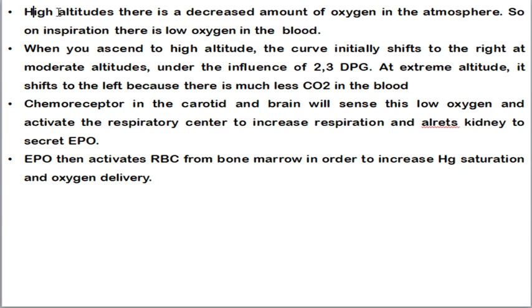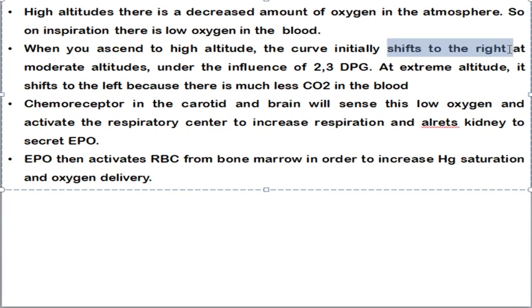Next, in the case of high altitude, the people who are living in the Himalayas or Nepal are living at a high altitude where the air will be less dense. As a result, the partial pressure of oxygen will also be less. Atmospheric pressure is much lower when you compare with people who are living at sea level, that is us. So at higher altitude, there is a decreased amount of oxygen in the atmosphere. So on inspiration, the person will have low oxygen in the blood. Okay, when you ascend to high altitude, the curve initially shifts to the left direction.